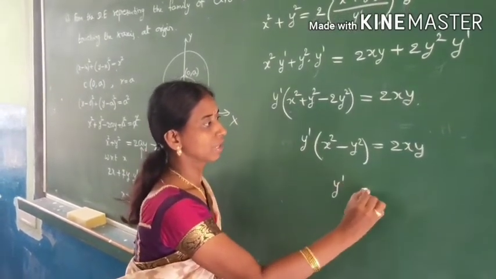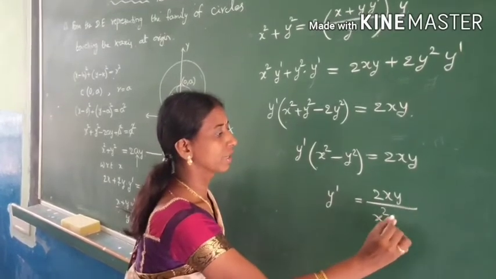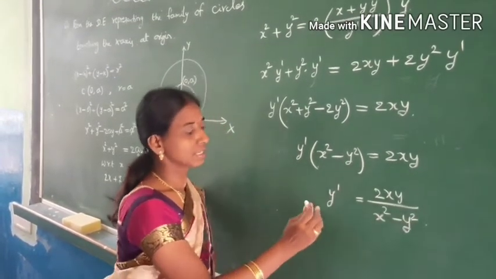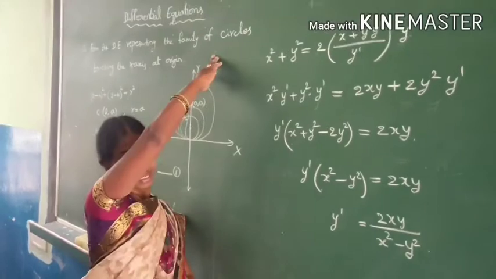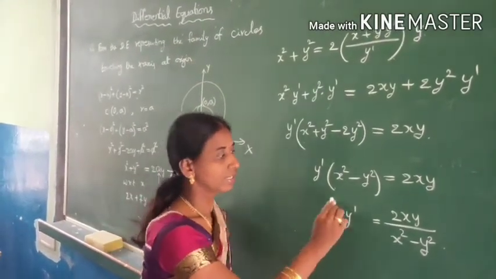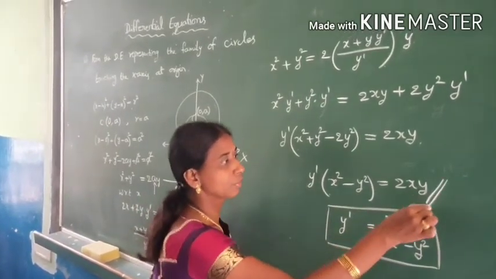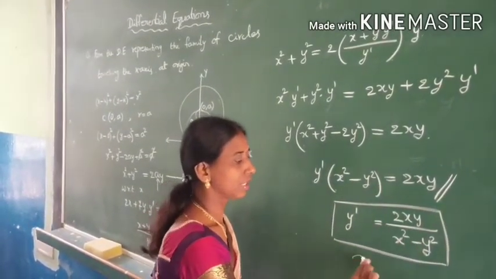Y dash is nothing but 2xy by (x square minus y square). This is the corresponding differential equation of the family of circles. You can write it in this way, or you can stop at the previous step also. Okay, clear?